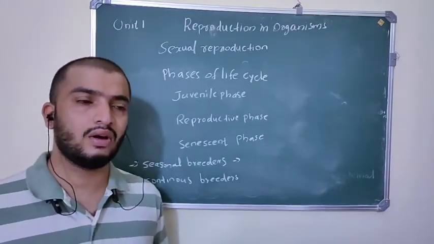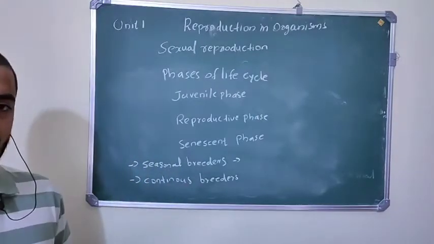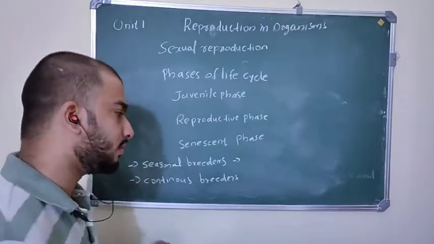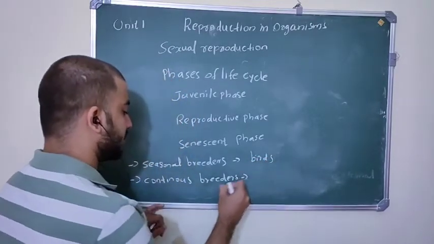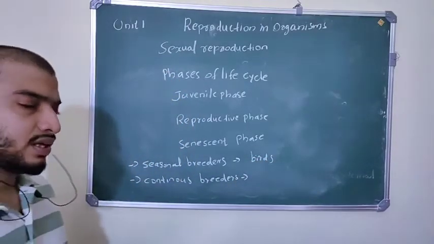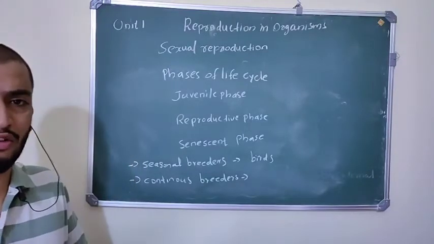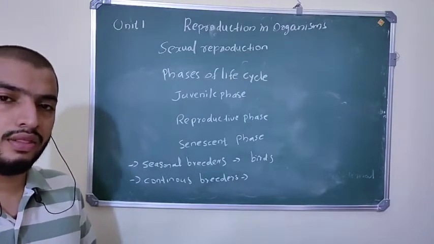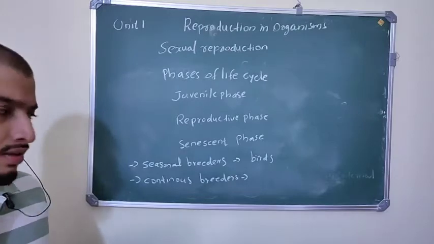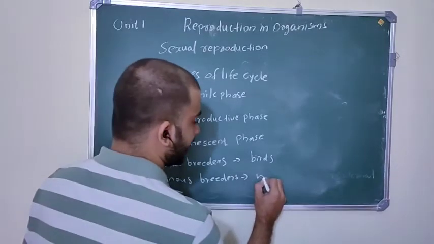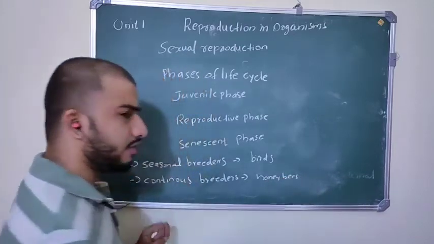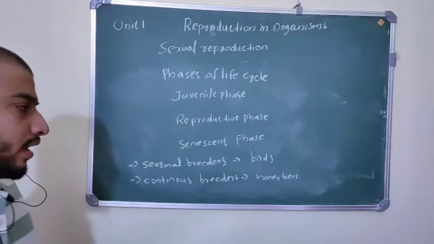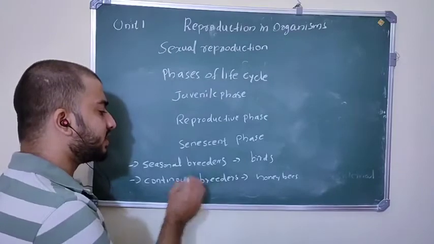Most birds are examples of seasonal breeders. Continuous breeders produce their offspring all the time, in all seasons. Honeybees are an example. You can find more examples.